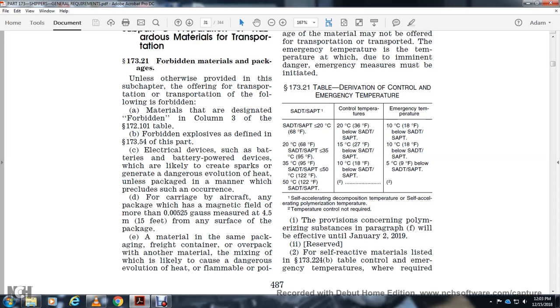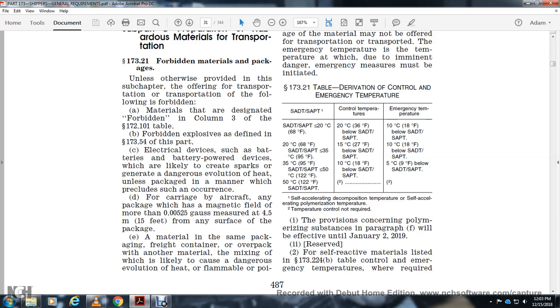Electrical devices or battery-powered devices which are likely to create a spark or dangerous evolution of heat within the package, unless measures preclude any such occurrence. For carriage aboard aircraft, any package with a magnetic field of more than 0.00525 gauss measured at 4.5 meters (15 feet) from any surface of the package.